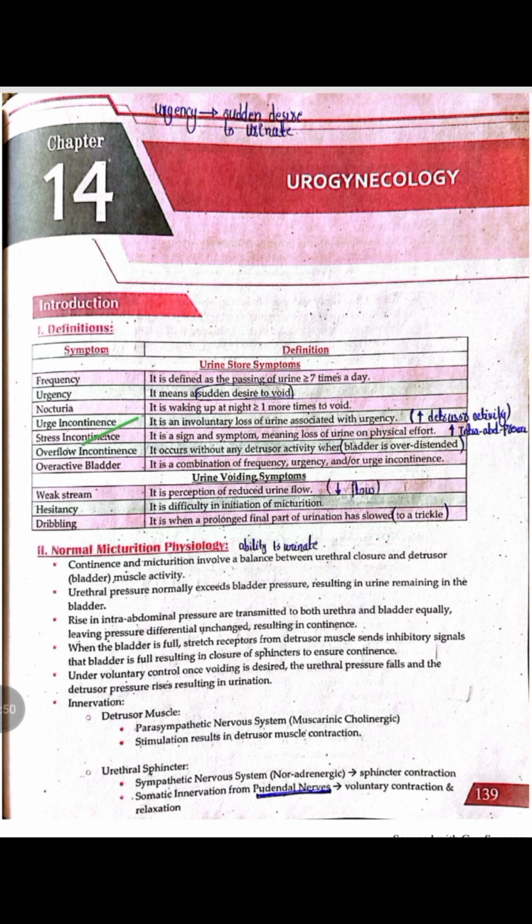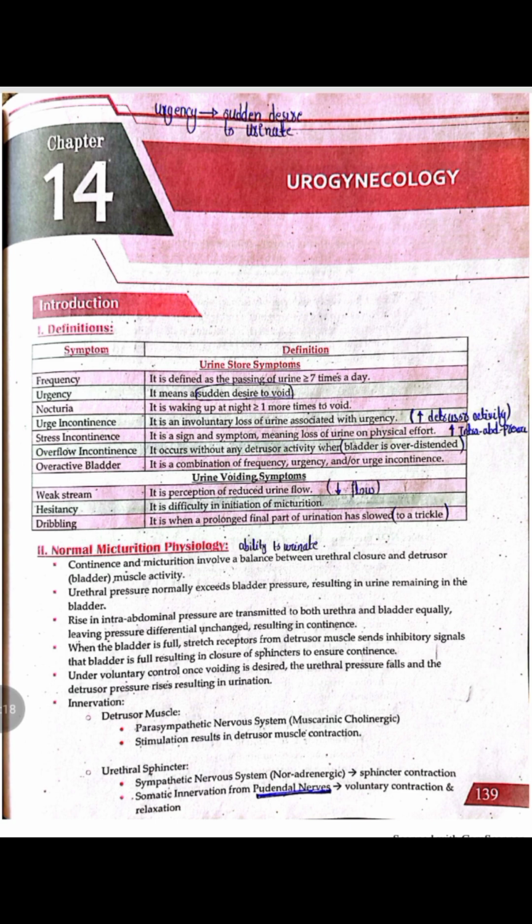And the stress incontinence is also the loss of urine, but it is because of certain stressful condition or physical effort, that is the increase in the intra-abdominal pressure. Overflow incontinence means the loss of the urine due to over distension of the bladder. And overactive bladder involves a combination of the urinary frequency, urgency, and the urge incontinence.